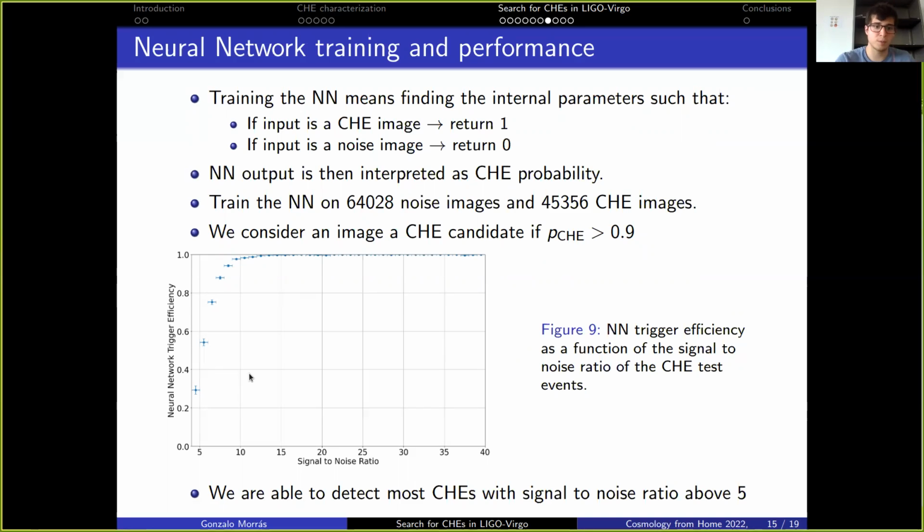So again, we can observe that the larger the signal-to-noise ratio, the larger the fraction of events that we recover, which makes sense given that louder events will be easier for the neural network to spot. And we are able to detect most of the close hyperbolic encounters with signal-to-noise ratios above 5.